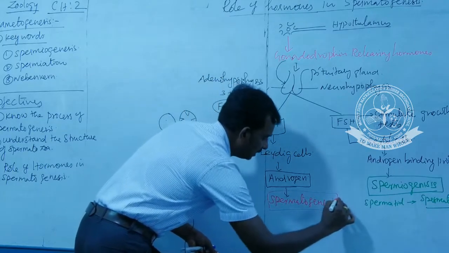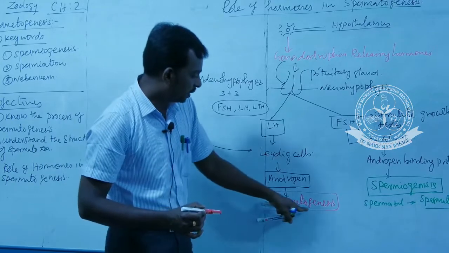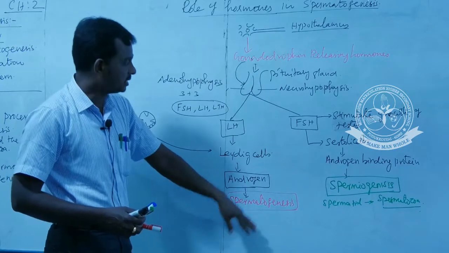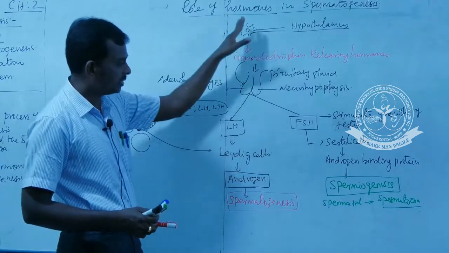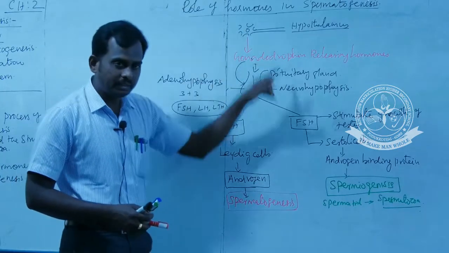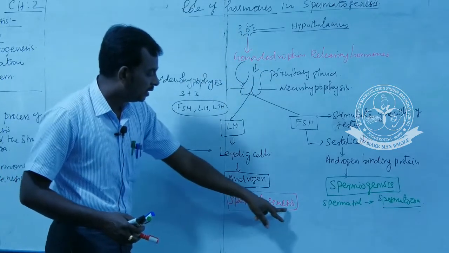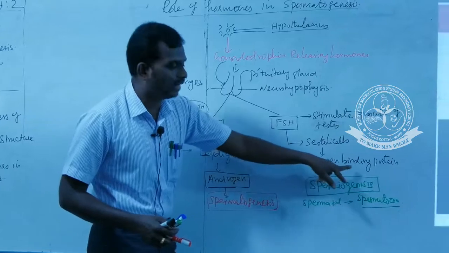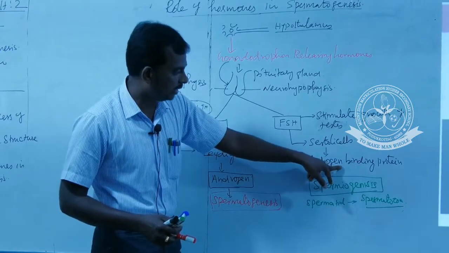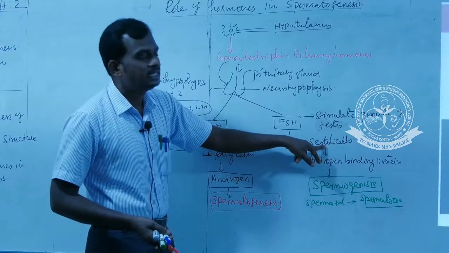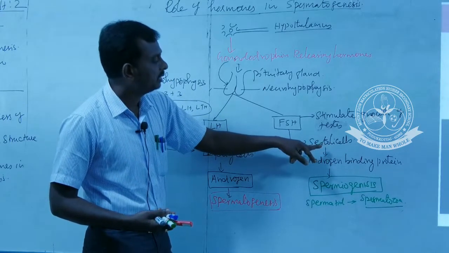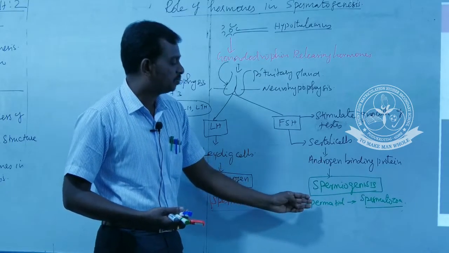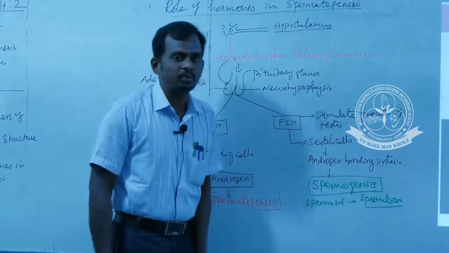So now you can easily understand the difference between spermatogenesis and spermiogenesis. Spermatogenesis means the entire process, the formation of spermatozoa from the spermatogonia. The entire process is controlled by which hormone? Androgen hormone. But what is the role of androgen binding protein? Maybe a 2-mark question. Androgen binding protein is a protein secreted by the Sertoli cells of the seminiferous tubules. This androgen binding protein plays a major role in the maturation of a spermatid into spermatozoa.